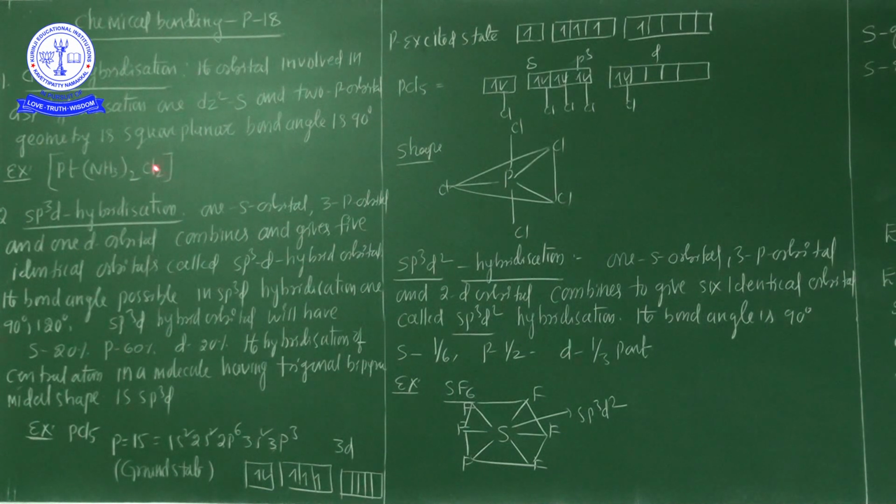The best example is dichlorodiammineplatinum, a coordination compound. Okay? So from the dsp2 hybridization point of view, the molecule shows a 90 degrees bond angle with a square planar structure. It is the best example of a hybridization process in the formation of a coordination compound.